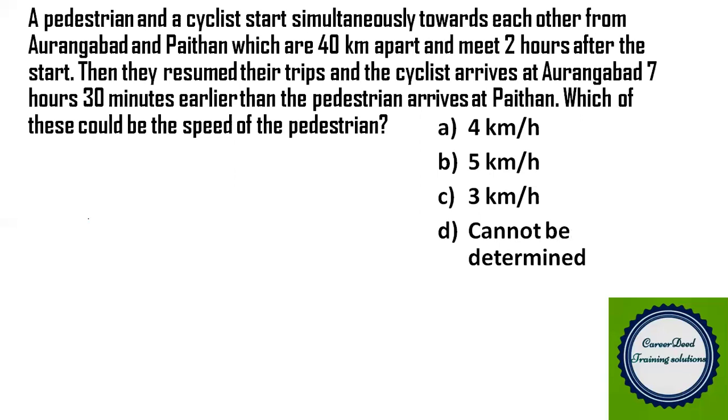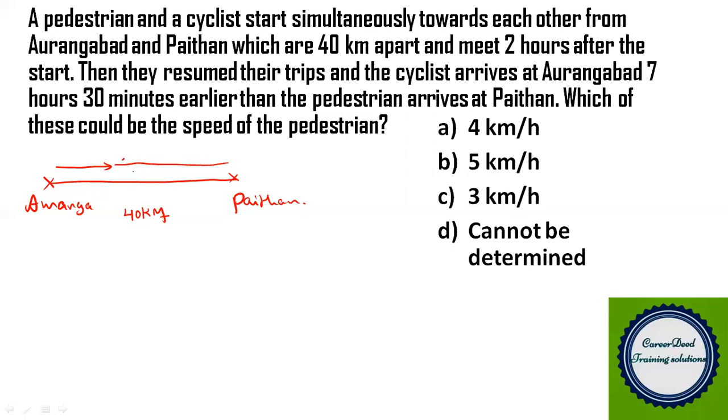Okay, we have 2 cities named Aurangabad and Python, and the total distance between them is 40 kilometers. The pedestrian is starting from Aurangabad and moving towards Python, and the cyclist is starting from Python and moving towards Aurangabad, and both are meeting after 2 hours.